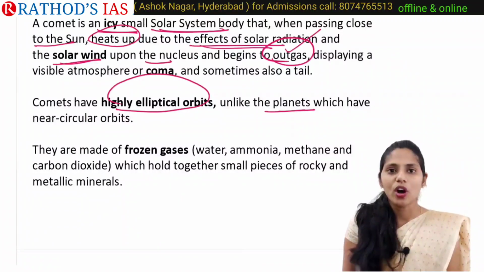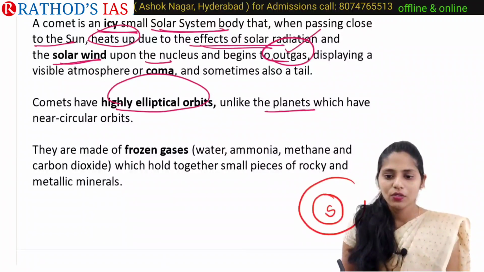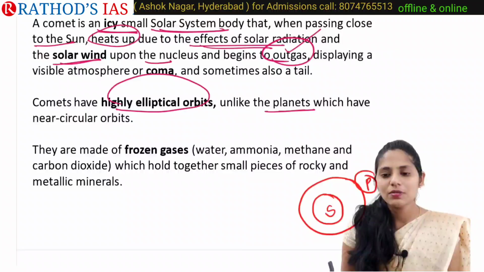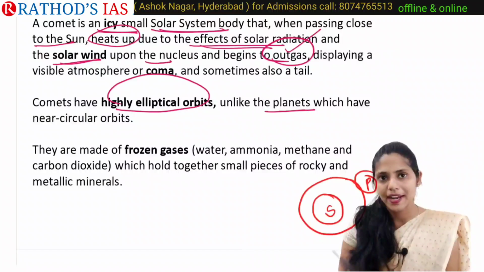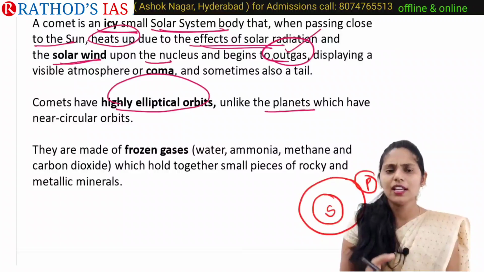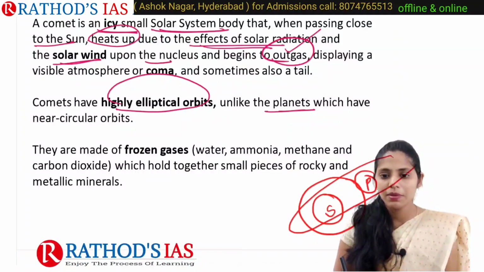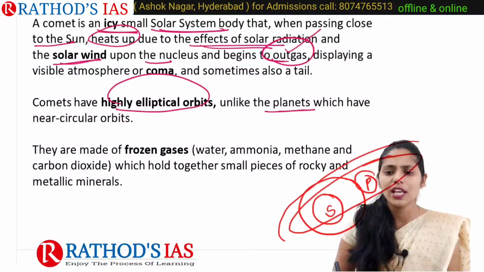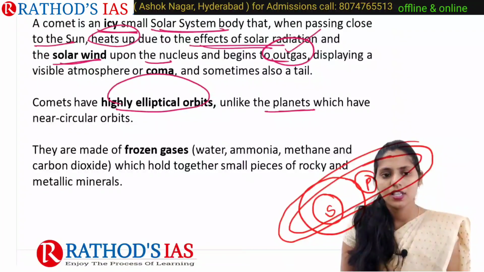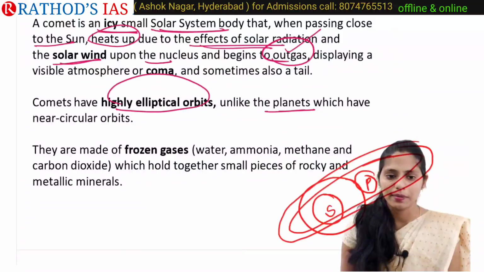If you are talking about the orbits of comets, here we have the sun and here we have planets. Planets revolve around the sun in planetary orbits, and these orbits are elliptical, and we can say near-circular. But if you see these comets, they will be moving in this direction. It is a very elliptical orbit. So comets have highly elliptical orbits when compared with planetary orbits.